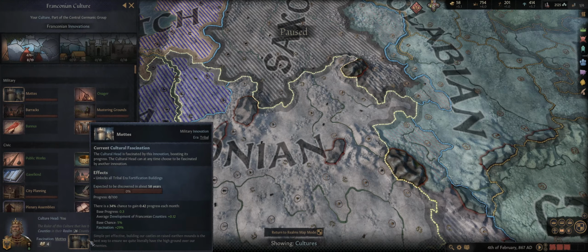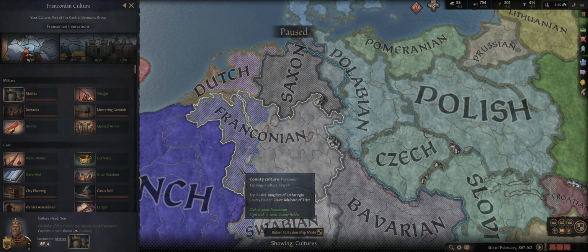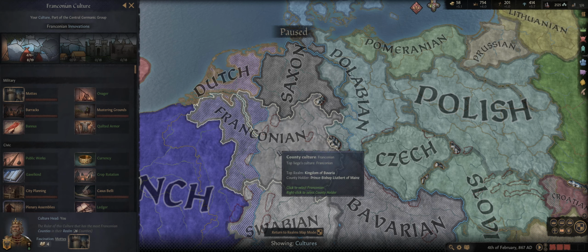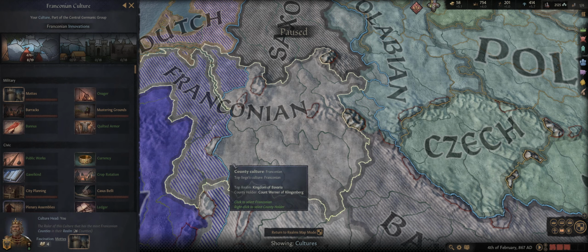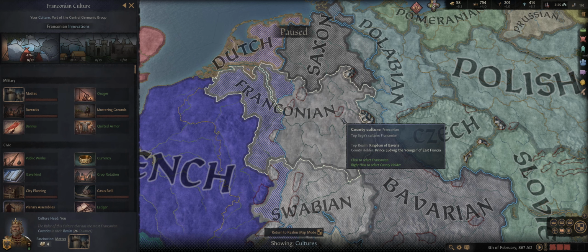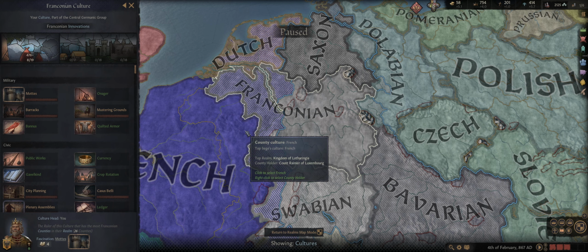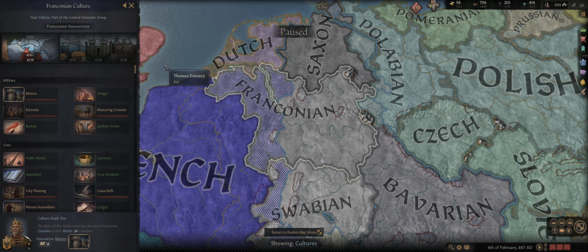The second thing when it comes to culture is that culture dictates technologies. Unlike in CK2, where the technologies were decided on an individual county-by-county basis and could be investigated and discovered at your own free will, technologies in Crusader Kings 3 are determined by cultural advances. So if we discover a technology as a Franconian culture, everyone of that culture shares in the technology with us.